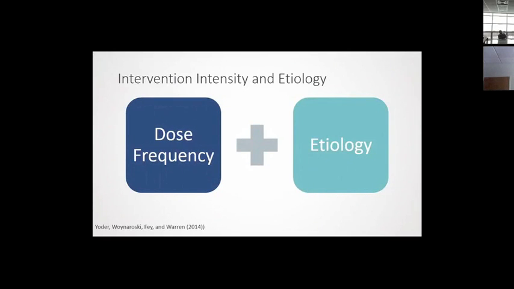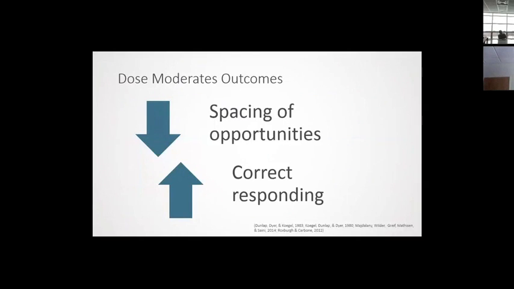The other thing we know is that dose also moderates outcomes for individuals with other intellectual disabilities. When we present more opportunities or fewer opportunities, we see differences in responding. So when we do discrete trial teaching with individuals with developmental disabilities, there have been a lot of studies looking at the pacing of instruction or the inter-trial interval.